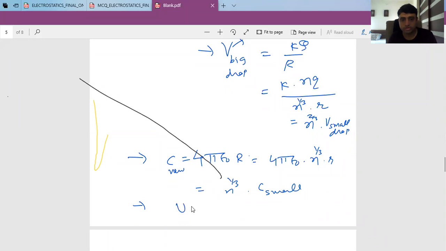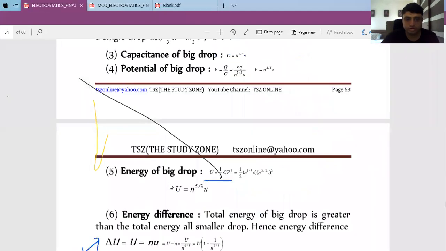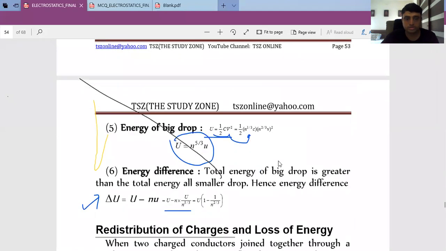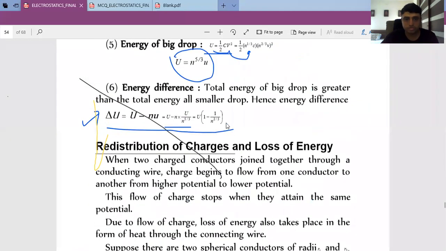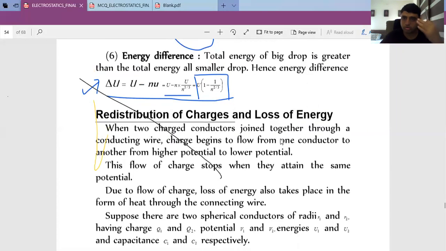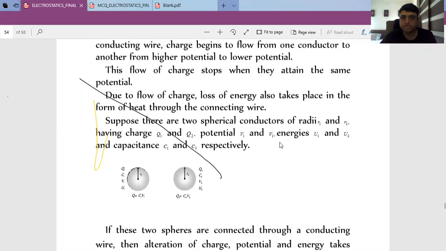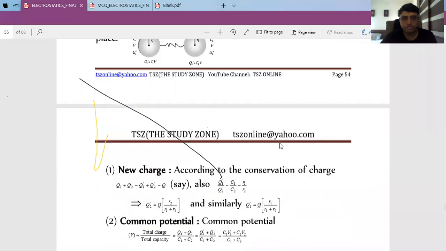Okay. Energy is 1/2 CV square or Q square by 2C. You can use any formula. You will get the energy concept. That energy formula is given over here. Proof is given to you, put the values and get the answer. Then find out the change in potential energy. You can remember this formula or you can understand it also. I don't think once you have a clear idea, it will take more than 15-20 seconds to recall it in examination. Then it will be just substitution, right?